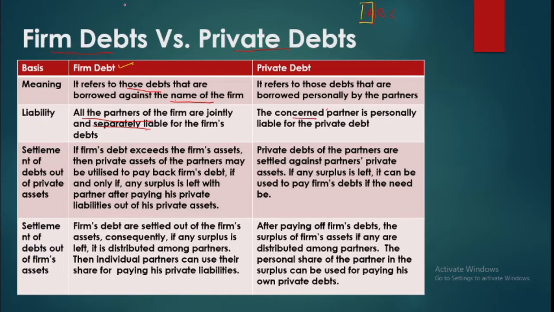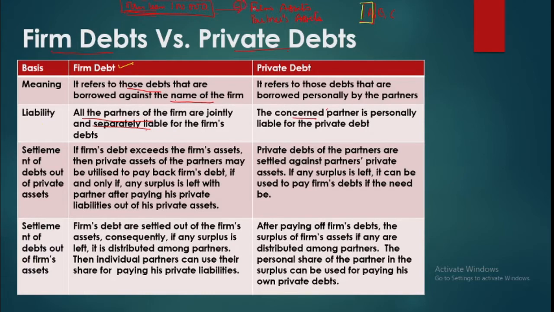So, on one side, we may have a firm taking a loan, say, firm has taken a loan from bank and invested it into the business, 1 lakh rupees. Now, this is a liability of the firm. It's a firm's debt. So, firm is supposed to pay this. So, it should be paid out of firm's assets, and if the firm is not able to pay it out of its assets, in that case the partners may be asked to pay it out of their own personal assets. So this is the order.